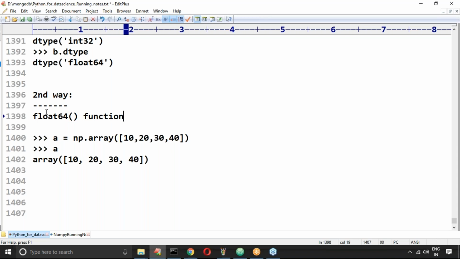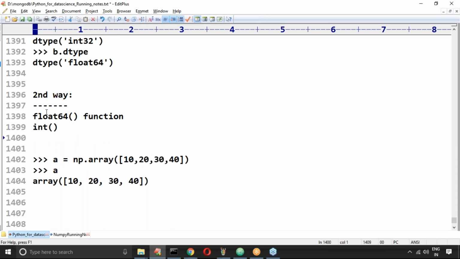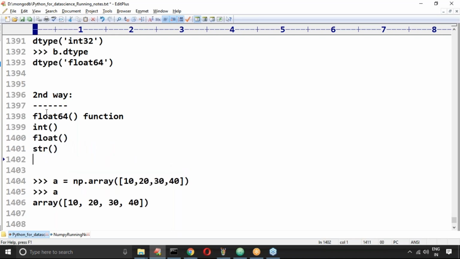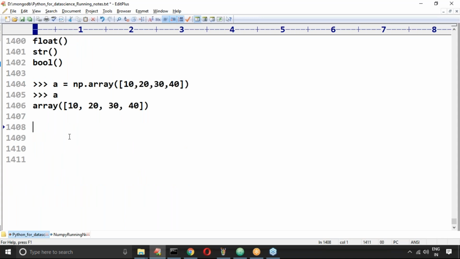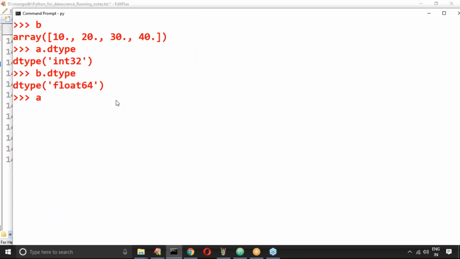Have you remembered that in Python we have the int function, float function, str function, bool function? Same way float 64, float 32, int 8 functions are there. By using that function also we can convert, sir. Sir, where is the proof for that? Now I have a, and a dot dtype is int 32.